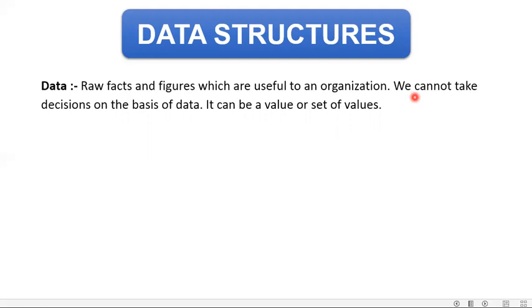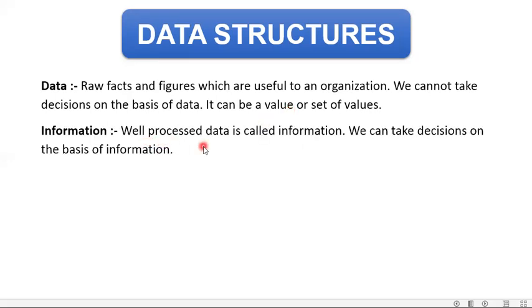But on the basis of that raw material, can the company take any decision like how much will be the production or what will be the cost of the toy? No. The company cannot decide anything until the product is ready in their hands. That's why we are saying that on the basis of raw material, raw facts, we cannot take decisions.